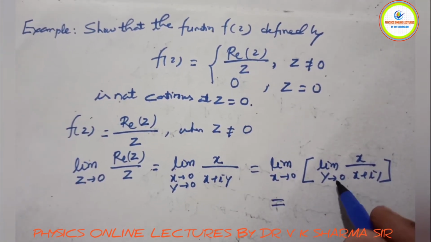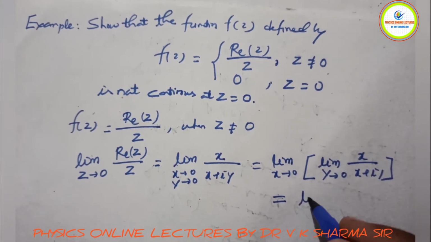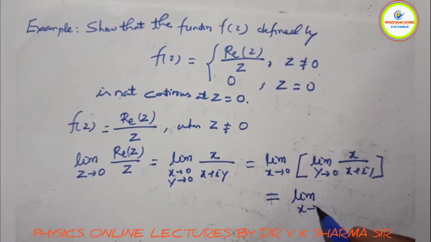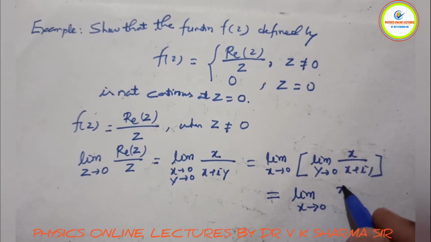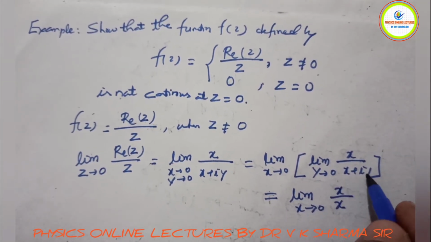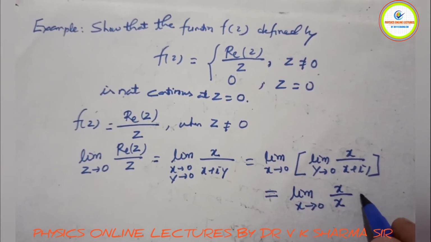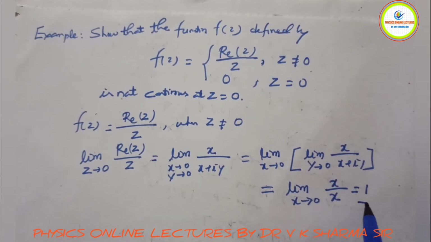So what will we have: the limit x tending to 0, and inside the bracket x upon x with y tending to 0, this value becomes 0, so x upon x is 1 here.